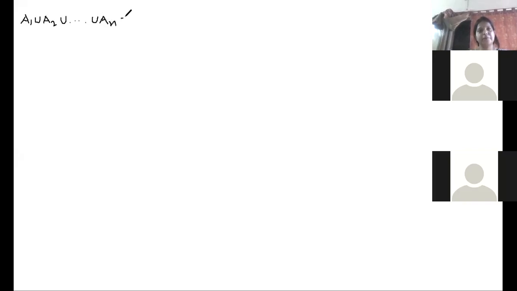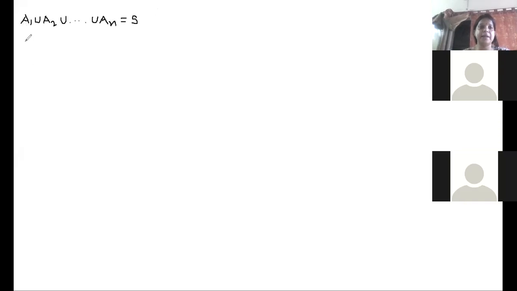What will the right hand side be for an exhaustive set of events? What will be the union? Sample space. Yes. The right hand side will be the sample space. So you can write over here, since the events are exhaustive. Okay, so this is the first case.